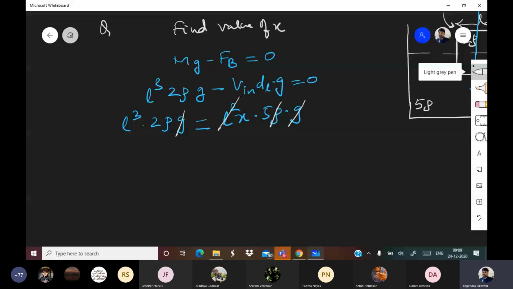G, rho, L square, L square. So X comes out to be 12 by 5. This is the answer.